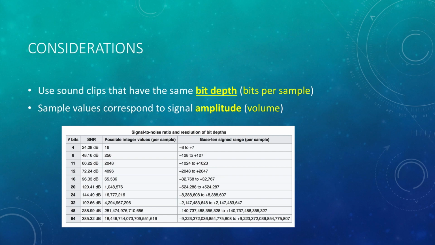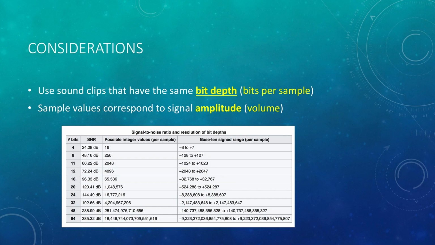Another consideration is to ensure that your clips have the same bit depth, or bits per sample. Bit depth determines the number of unique values a sample can have. A sample's value corresponds to its amplitude, or how loud or quiet a sample is. Having clips that have the same bit depth ensures that the maximum and minimum possible values for amplitude are consistent across samples.